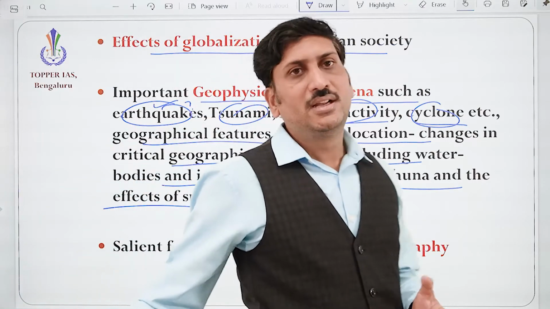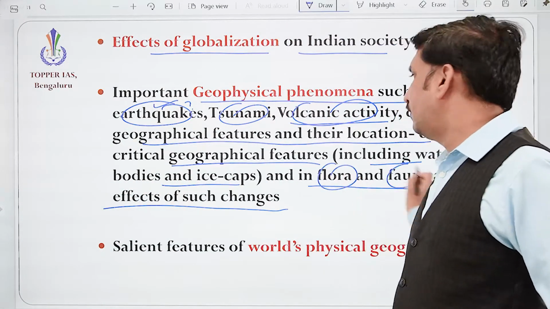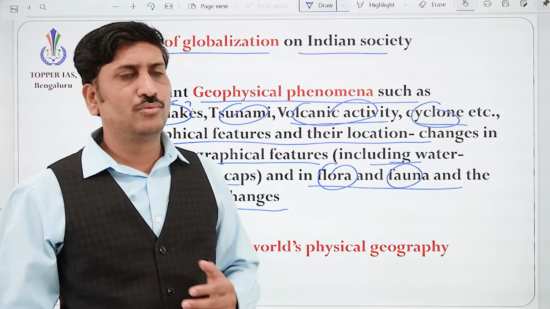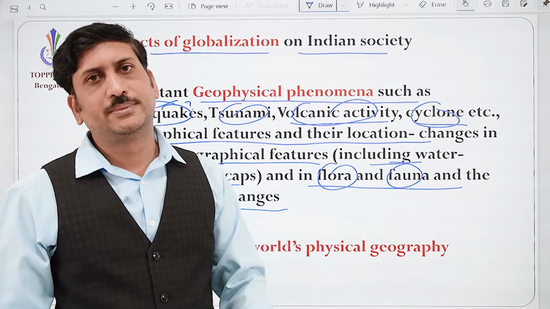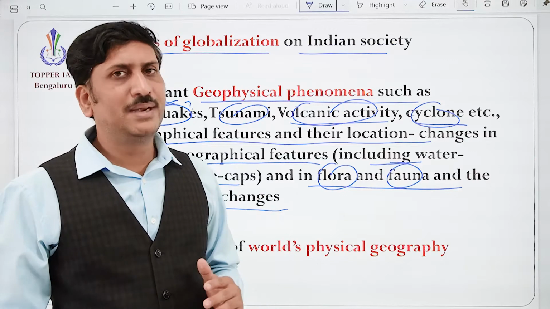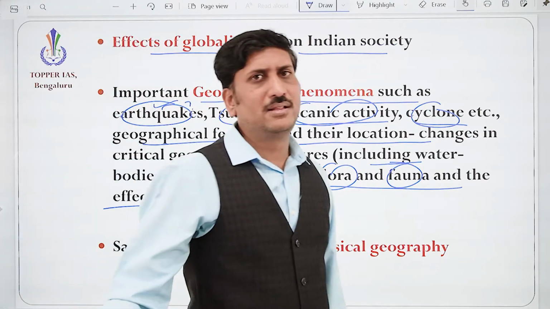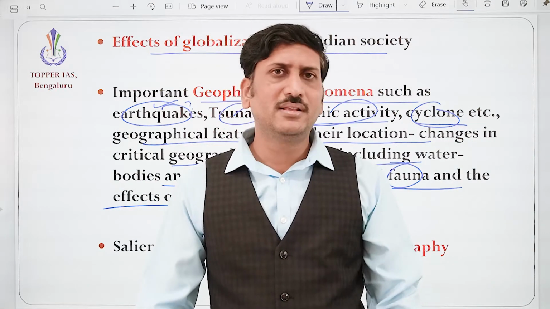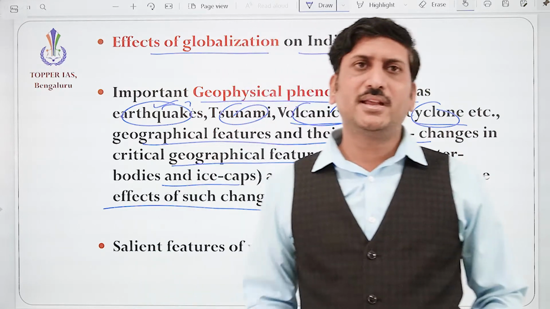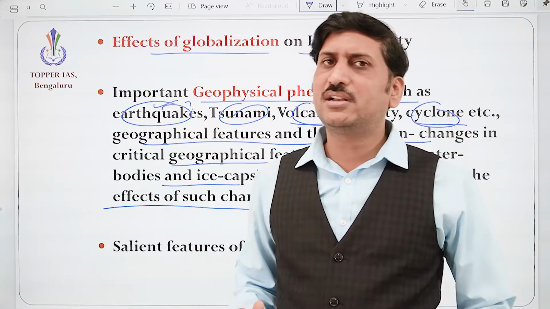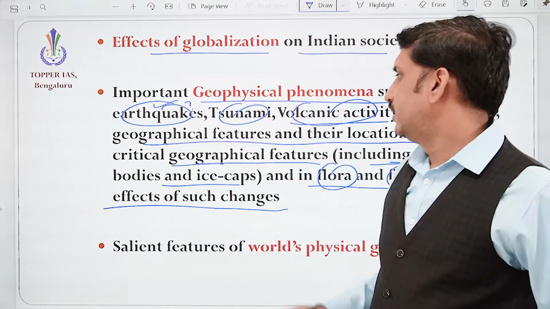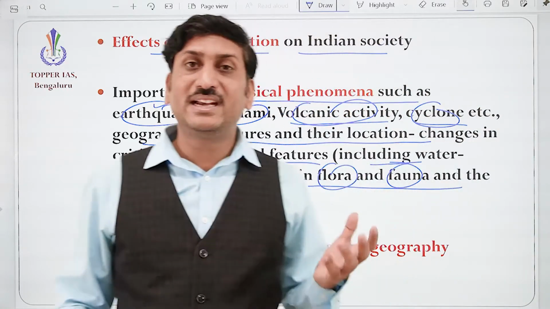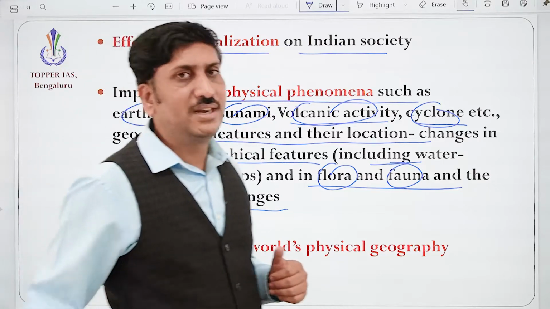We need to understand not only that aspect but also how it affects flora and fauna. Animal life is disturbed, plant life is disturbed. We might have heard about the Western Ghats, how the loss of habitat is creating problems for animals. If their habitat is lost, their house is not there, so they will enter urban areas. You may be seeing from the Bannerghatta side, the leopard is entering residential colonies. Anyway, how the changes in geographical features create problems and effects, all those things we are going to study here.